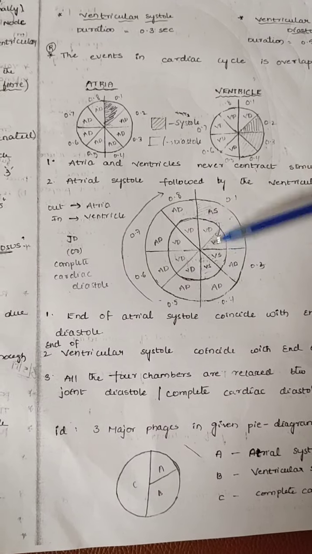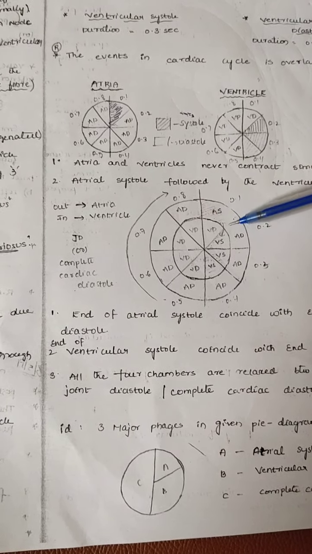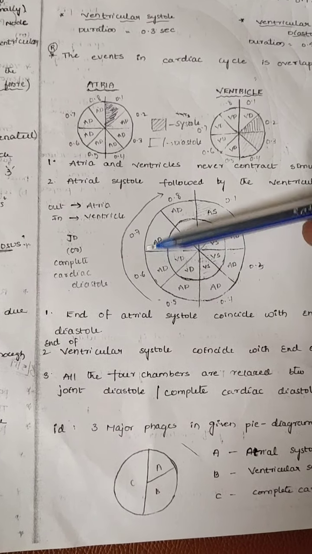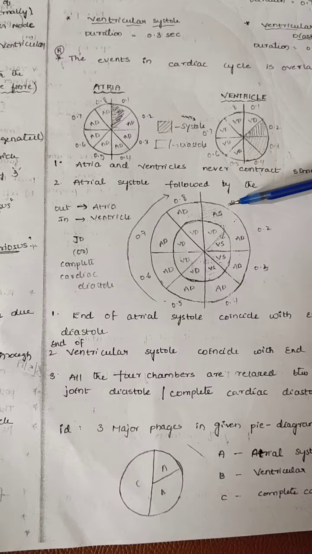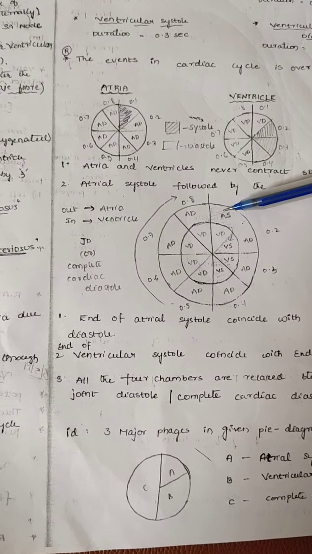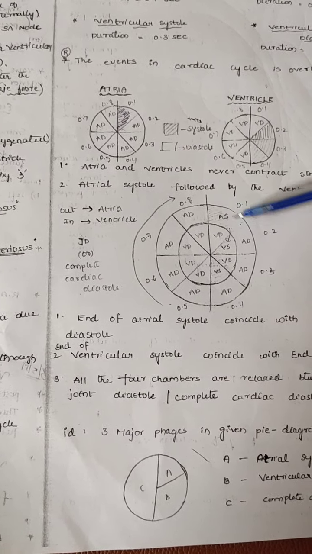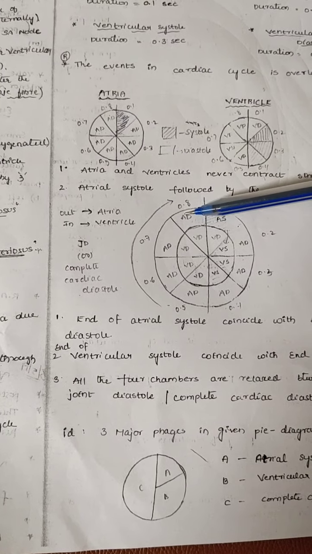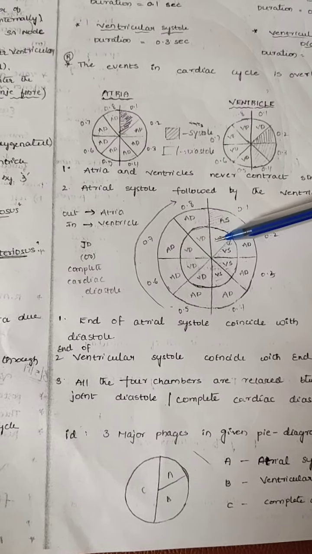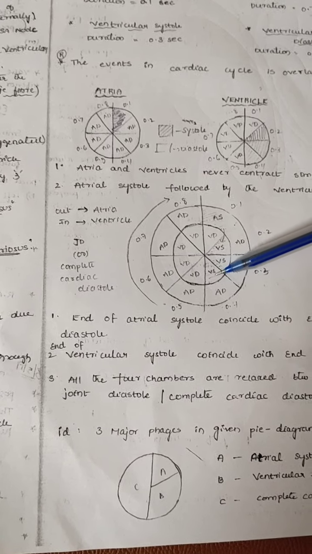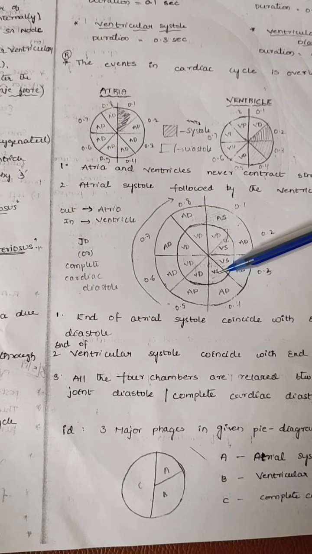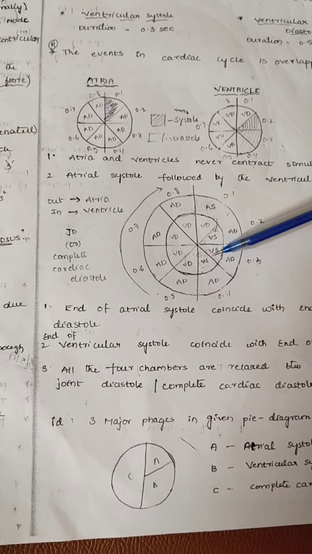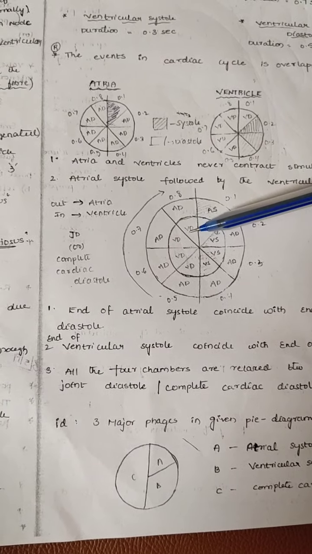If you go outside, this part only is contraction, remaining all the part is relaxation state. That's why atrial systole is 0.1 second, atrial diastole is 0.7 seconds, and ventricular systole is how many seconds? 0.3 seconds. That is from 0.2 to 0.4. Remaining all is relaxation state.